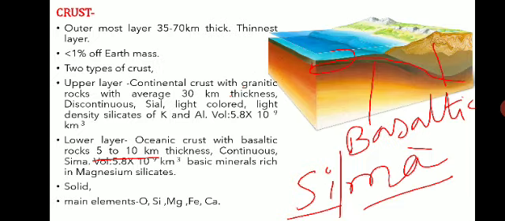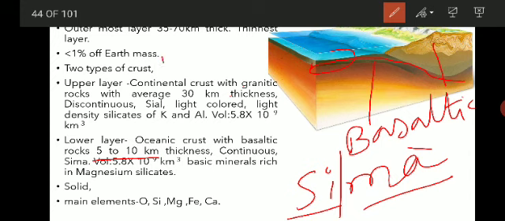One point we skipped: it is less than 1% of the total Earth's mass. Suppose the total mass of the Earth is 100, then the crust is hardly 1%.